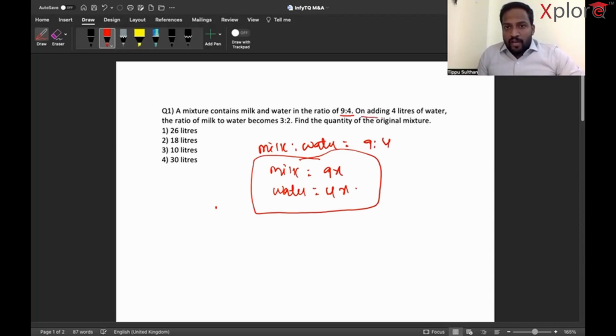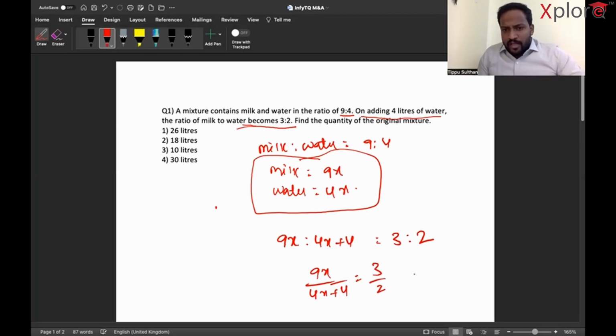Now what he's saying is, on adding 4 liters of water, the ratio of milk to water becomes 3:2, which means that he is not adding any milk, just water. So 9x is to 4x plus 4, because we are adding water to this. The new ratio is 3:2. You have to find the x value, nothing else. So 18x is equal to 12x plus 12. This becomes 6x equals 12, x equals 2.